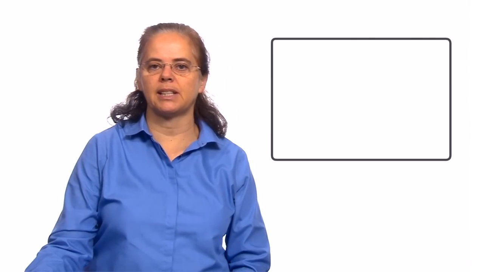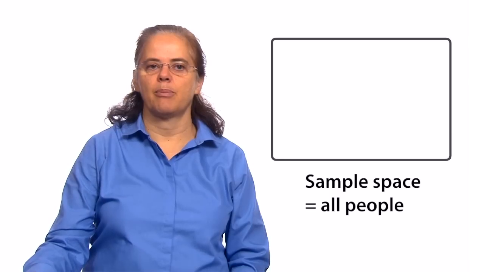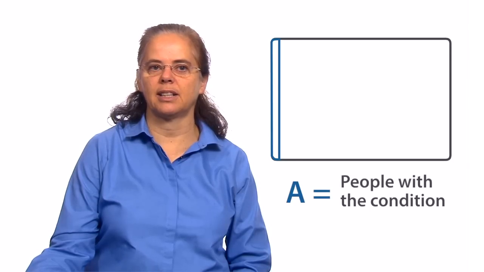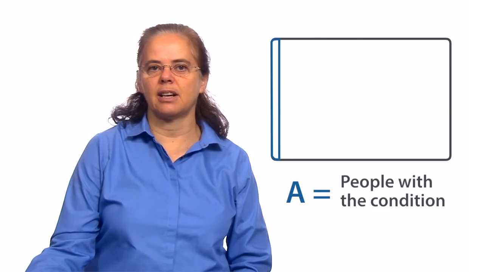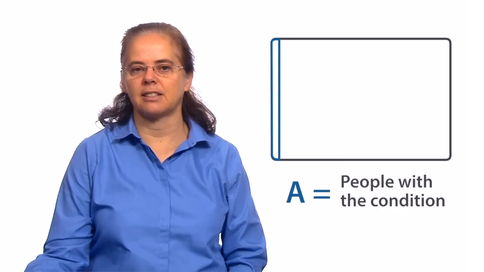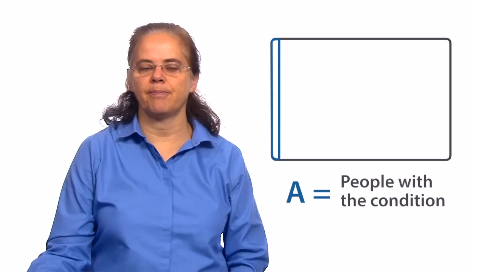Our question is: suppose a person tests positive, what is the probability that he or she actually has the condition? So let's try to set this up as a Bayes rule. It's exactly right for this. The sample space is all people, so all the population is our sample space. One part of it is the set of people who have the condition. It's a very small part. Let's call this A. A is the people with the condition. I drew it as a bit bigger area than 1 in 10,000 because 1 in 10,000 would be literally not visible on the screen, but it's a small area.